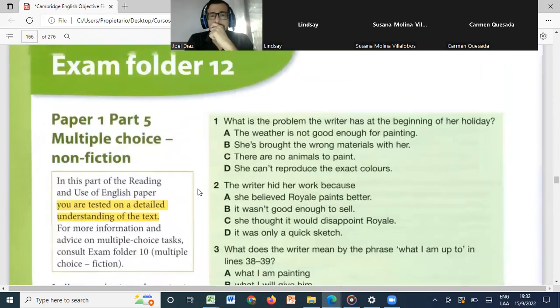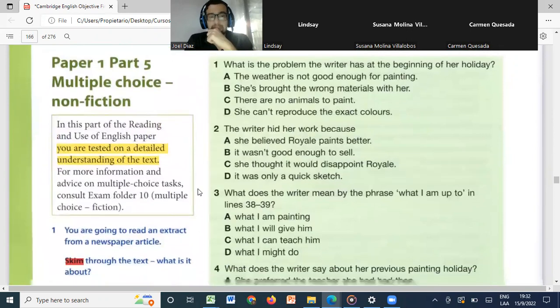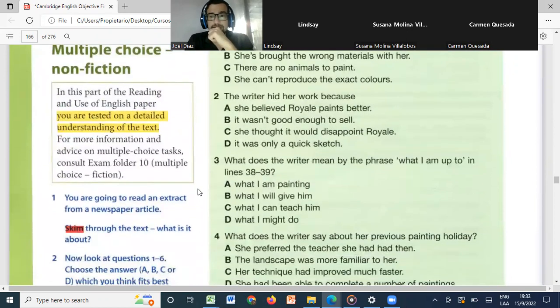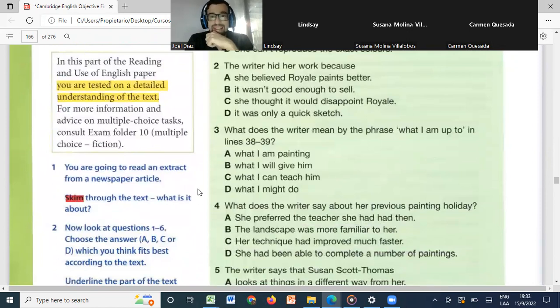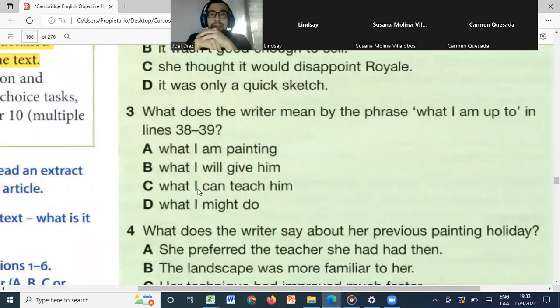So, teacher, is it always in order from 1 to 5? Yes, always. Actually, sometimes they will even give you the number of the lines. Like in this case, number 3 says, what does the writer mean by the phrase, what I am up to, in lines 38 to 39? So sometimes they might even give you the lines where you need to find the text, right?